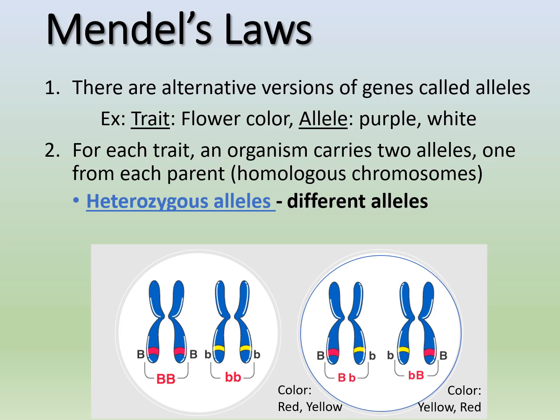They both code for the same trait, a certain color of something, but they are different alleles, right? Same with our other example, it's just yellow and red, or little b and big B, okay? And then we'll talk about why we use uppercase and lowercase letters for these alleles, okay?